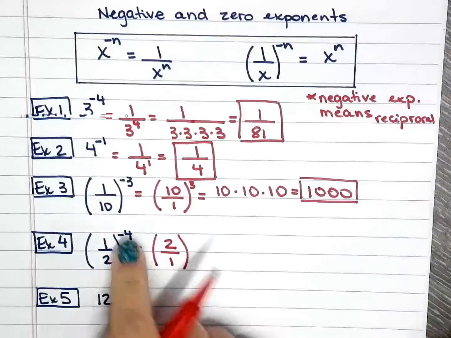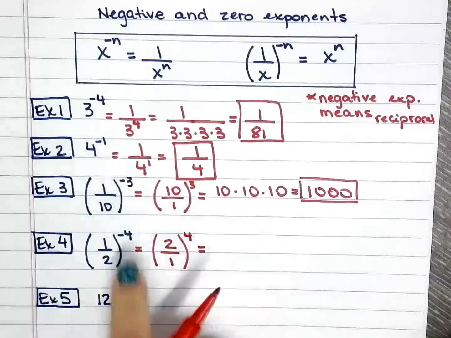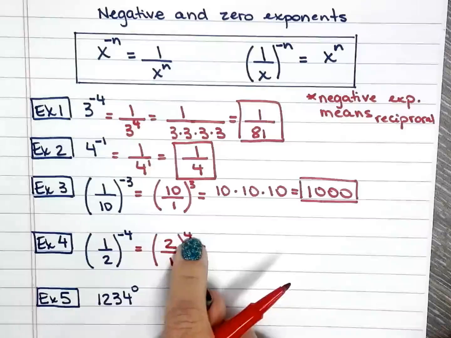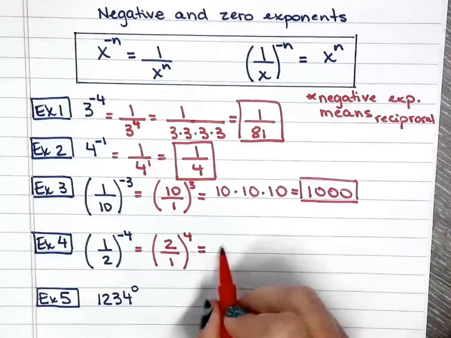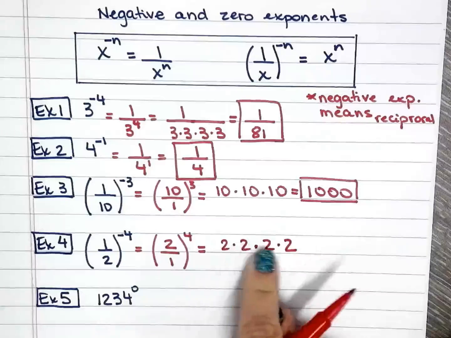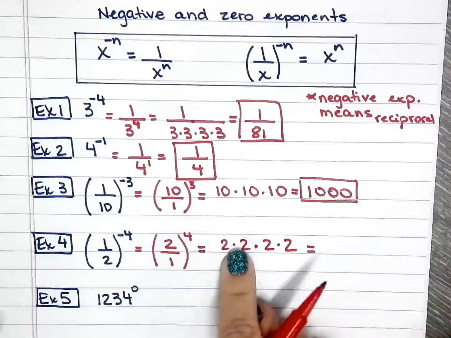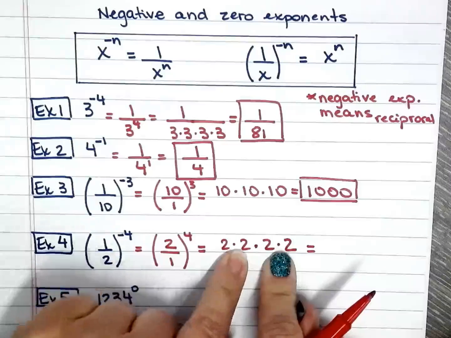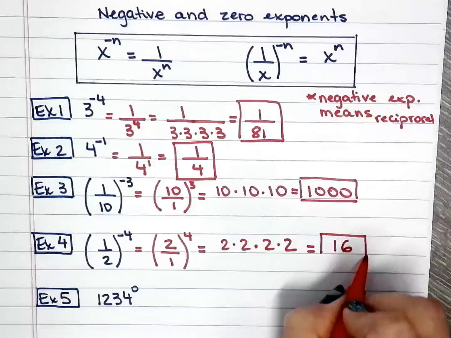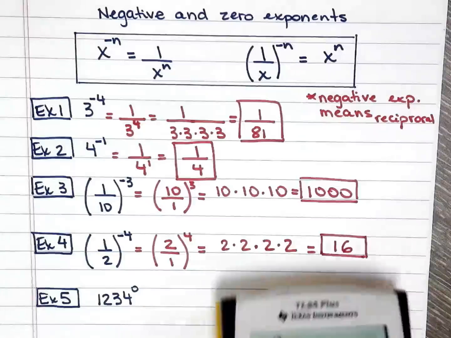Okay, another one. Negative exponent means reciprocal, so 2 over 1, and that negative becomes a positive 4. So that means 2 times 2 times 2 times 2. 2 times 2 is 4, 2 times 2 is 4, 4 times 4 is 16. You didn't know that?